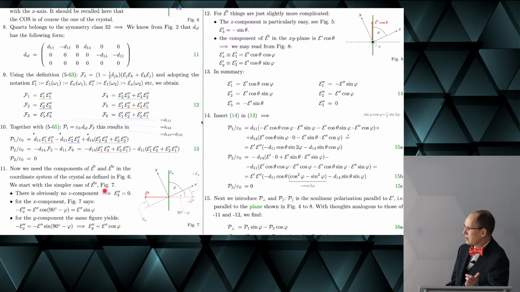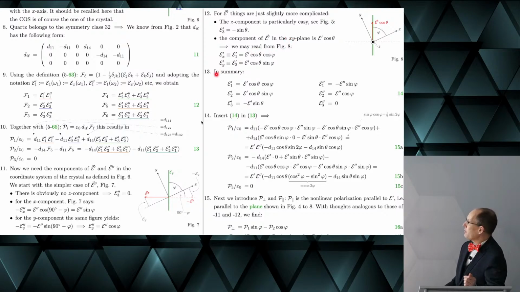And because this is the ordinary ray here, we found that E3 double prime is equal to 0, and we find the X and Y component just by decomposing them using trigonometric functions. Okay, so we did it for E double prime, and now we have to do the same thing for the extraordinary beam.